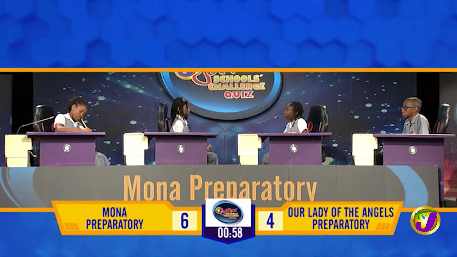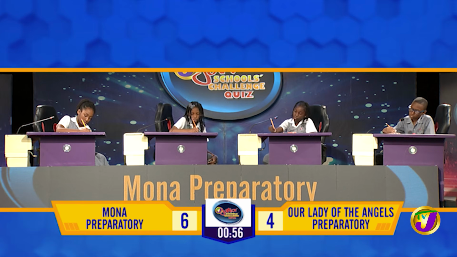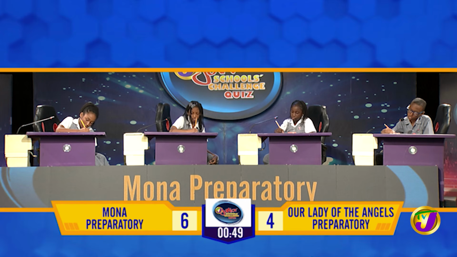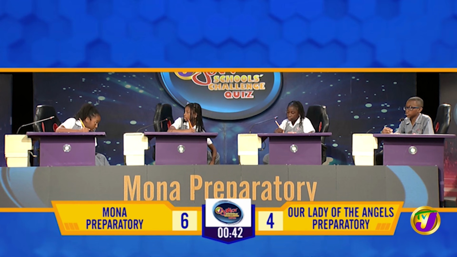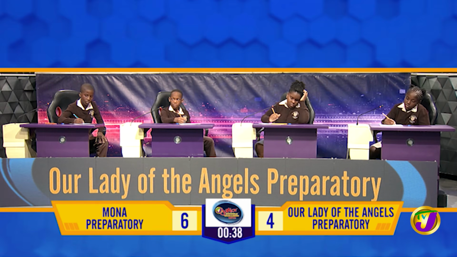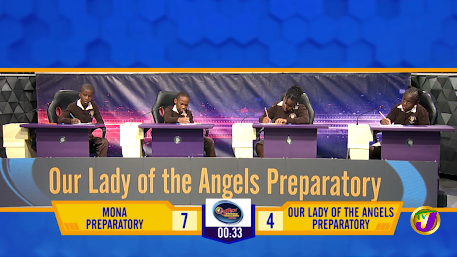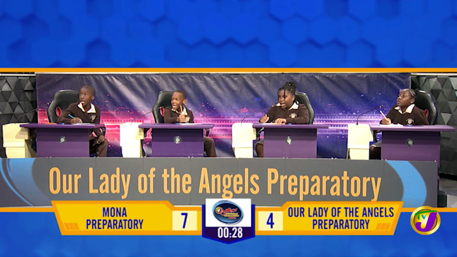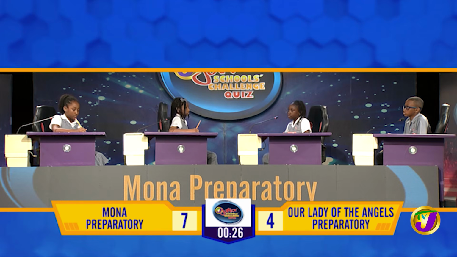Mona Prep, mathematics. What is the value of y if 41 minus 2y equals 13? 14. That's correct. Our Lady, what is the value of x if 7x minus 10 equals 53? 9. That is correct. Sports for Mona.